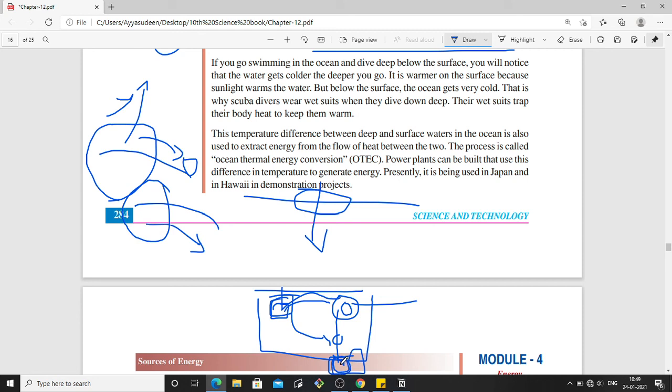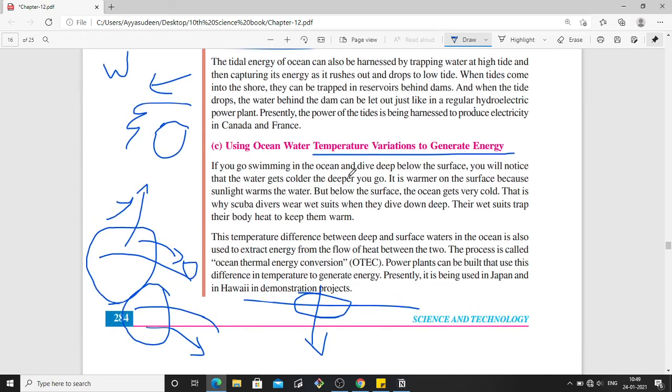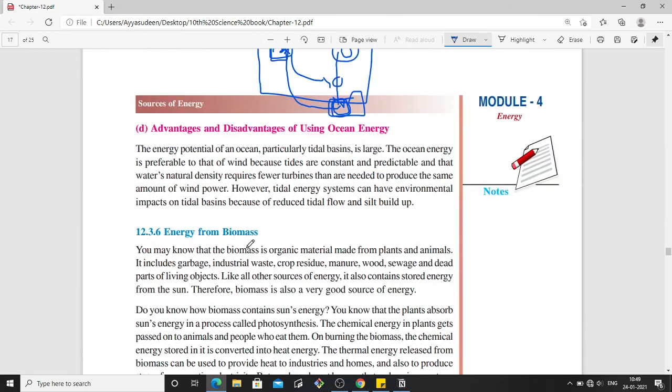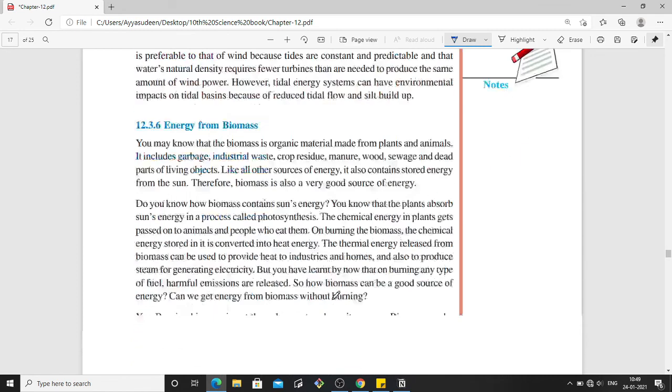Now once again, this ammonia liquid is sent here, and with the top surface water heat, it is converted back to vapor, and this cycle happens and electricity is produced with this method. So there are some advantages and disadvantages of using ocean energy. You can read about them here.